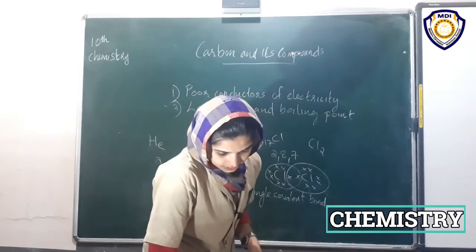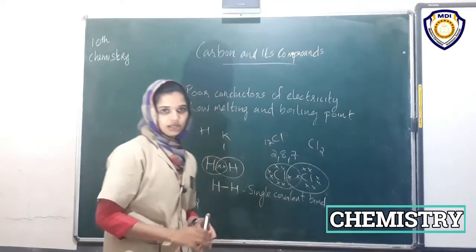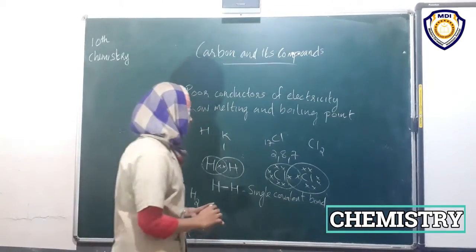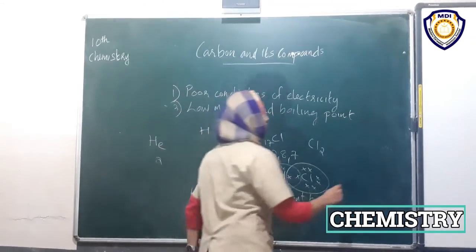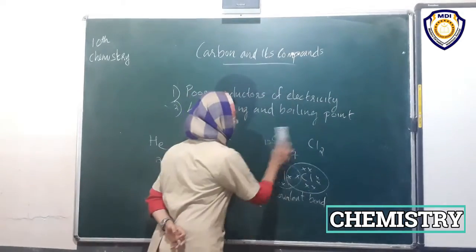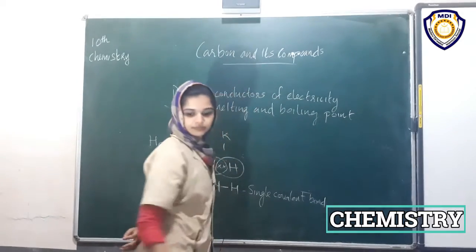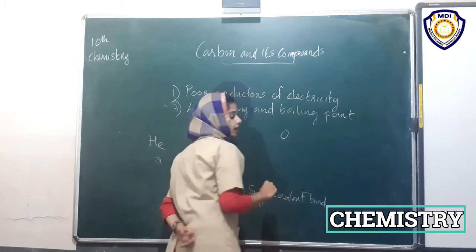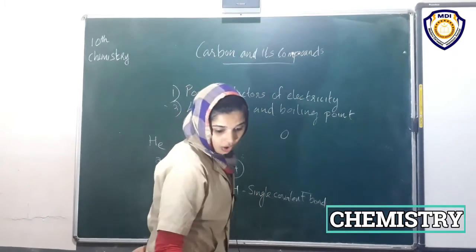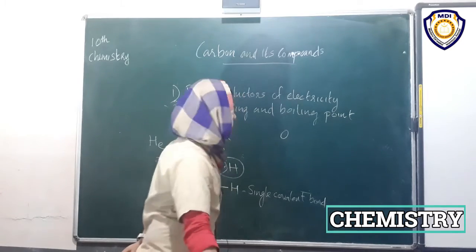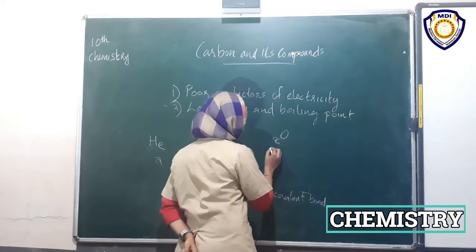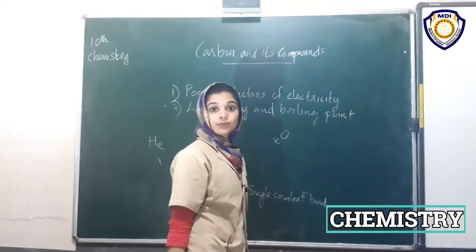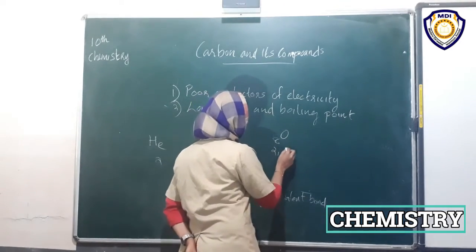Then in the case of oxygen, the atomic number of oxygen is 8, and the distribution of electrons is 2, 6.